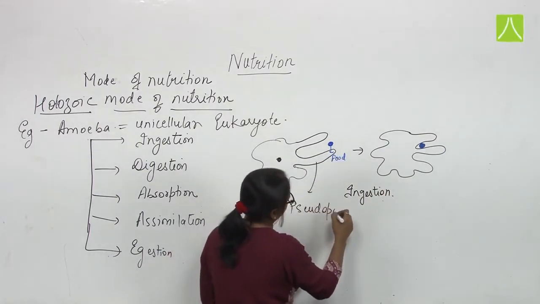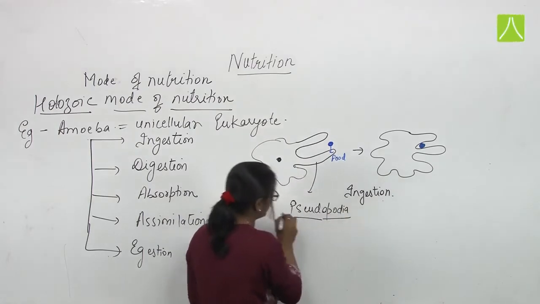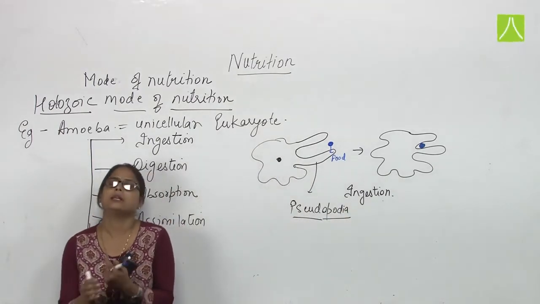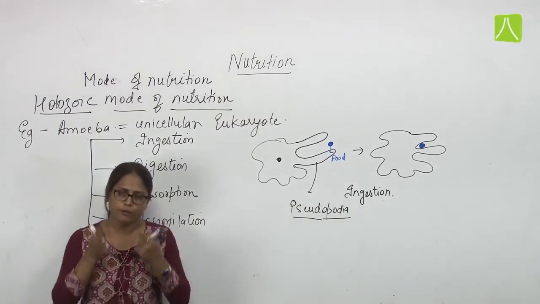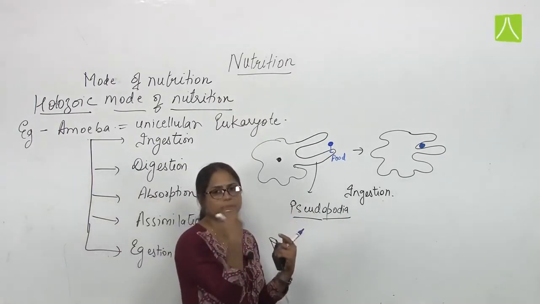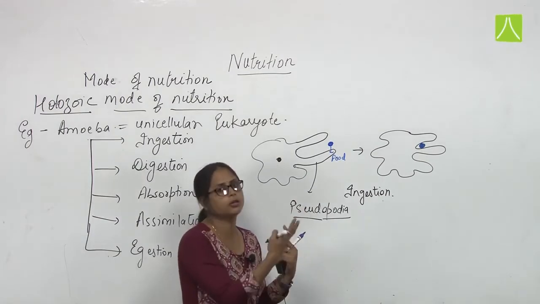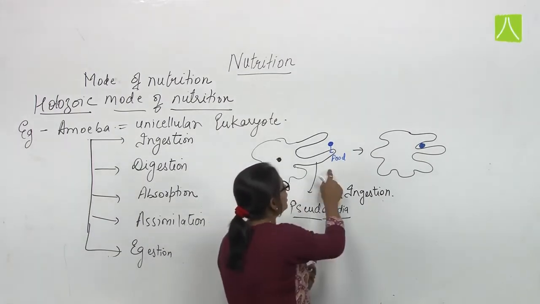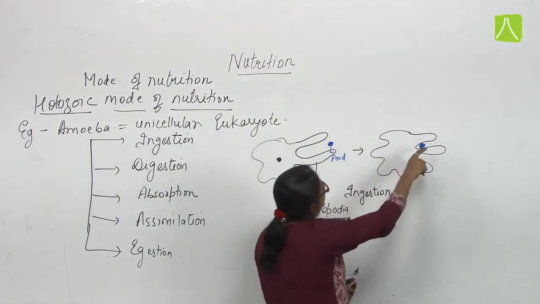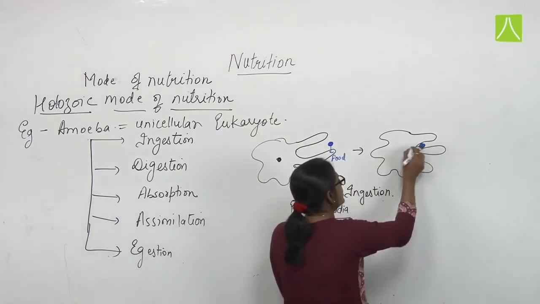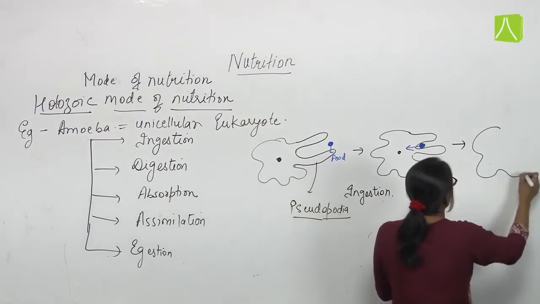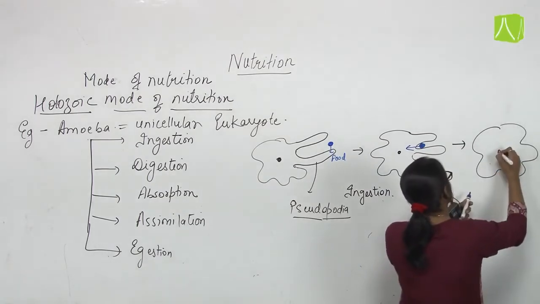Pseudopodia means the false feet. Although it doesn't have natural or real feet, the cell membrane of amoeba forms a feet-like structure known as pseudopodia to capture or engulf the food present near its cell membrane. So here it is doing the same process, that is ingestion: forming the pseudopodia and ingesting the food inside its cytoplasm. So this step includes the ingestion of food.